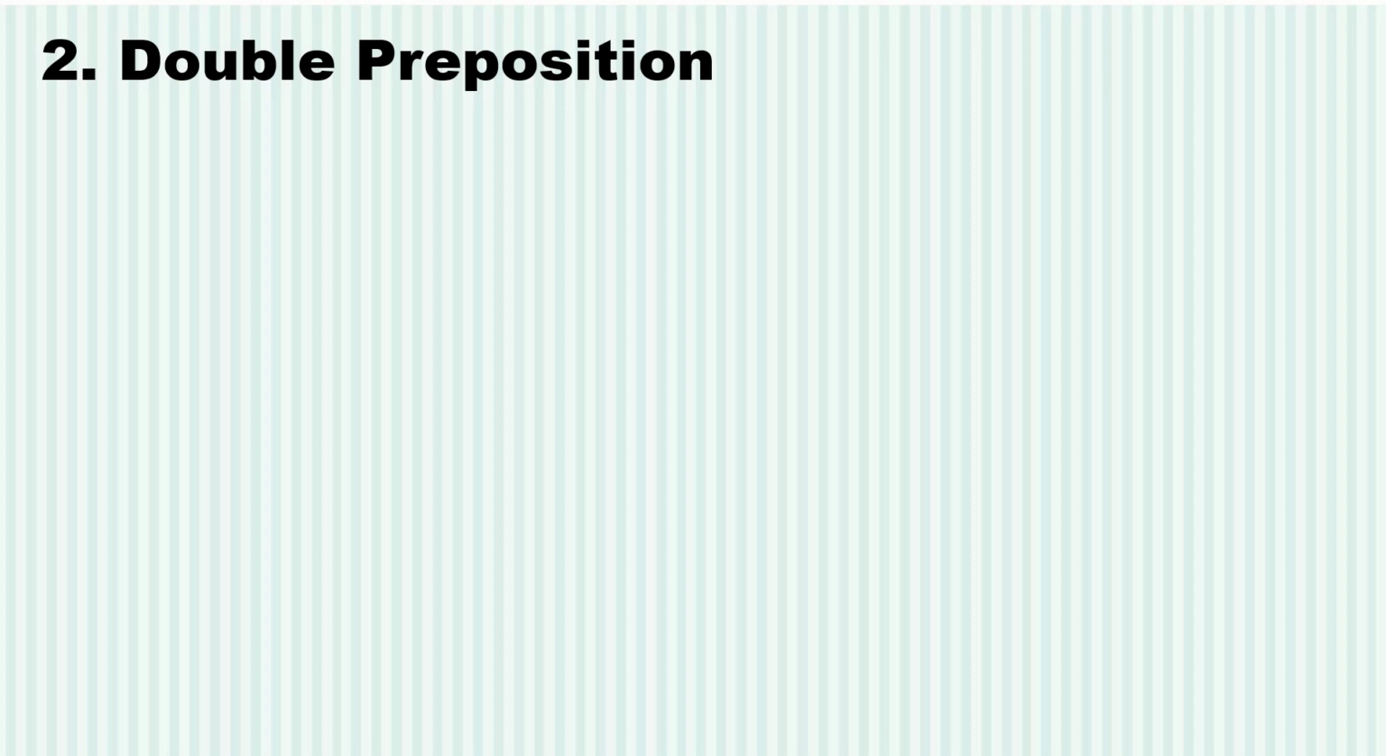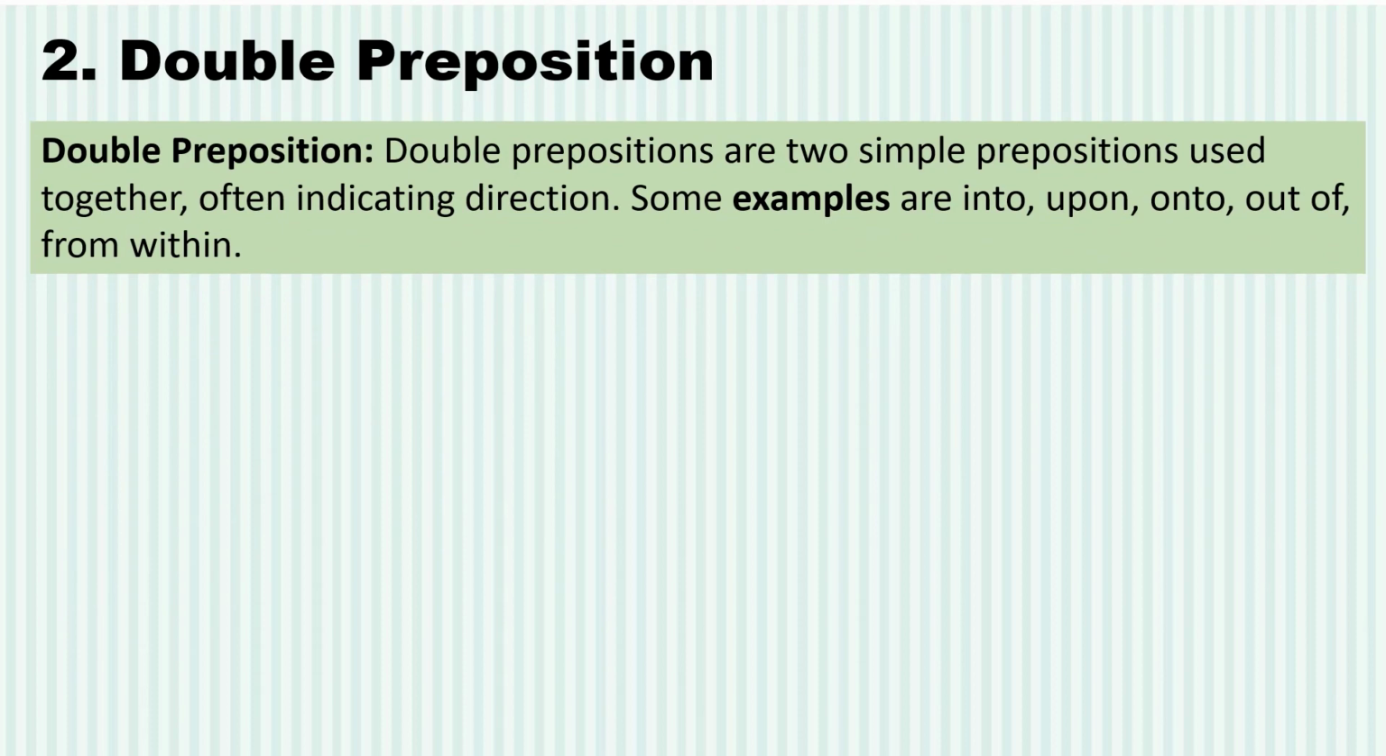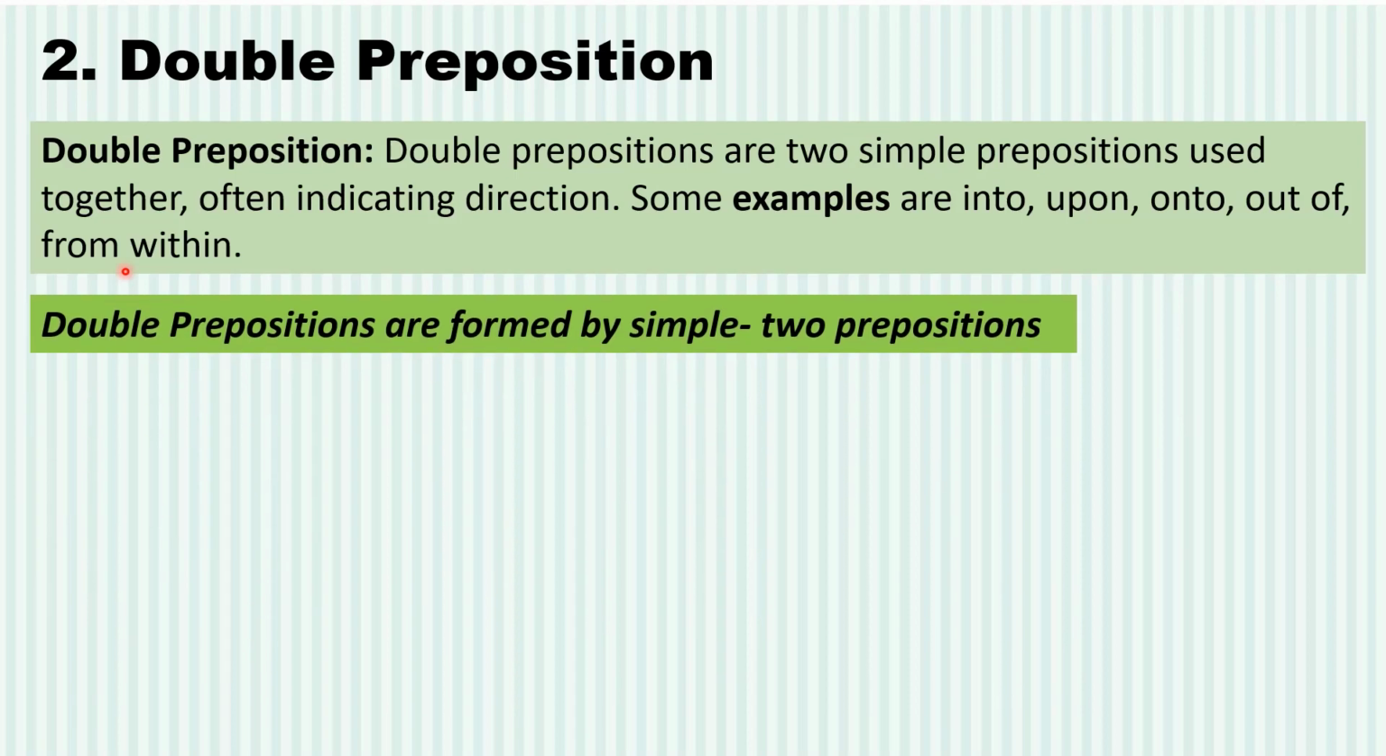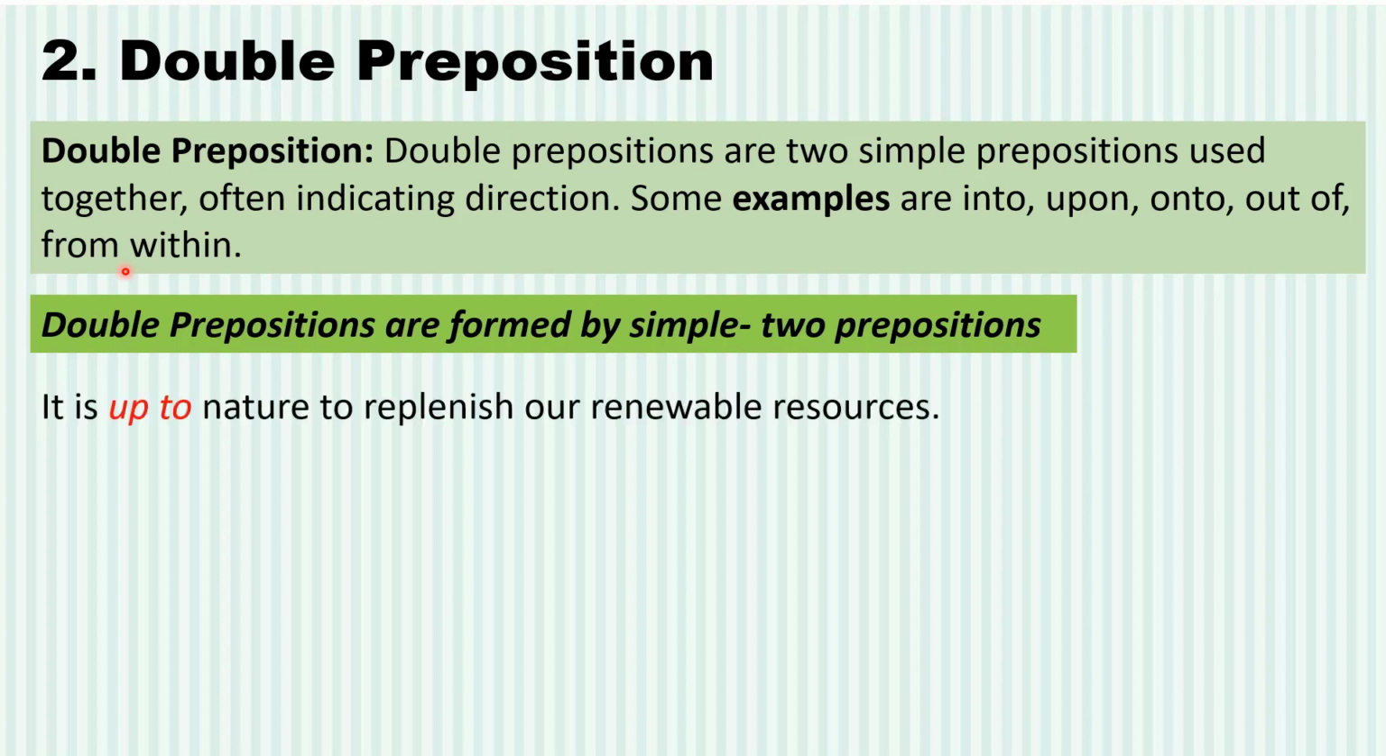Let's talk about double preposition. As I have told you that double preposition can have two phases. One where you are combining the words to form a new preposition like into, up to, on to. And other where you are simply putting two prepositions side by side like out of, from within. So double prepositions, they are simple two preposition either fused together as one or staying separate. Look at the example. It is up to nature to replenish our renewable resources. It depends on the nature. Up to means depends on the nature.